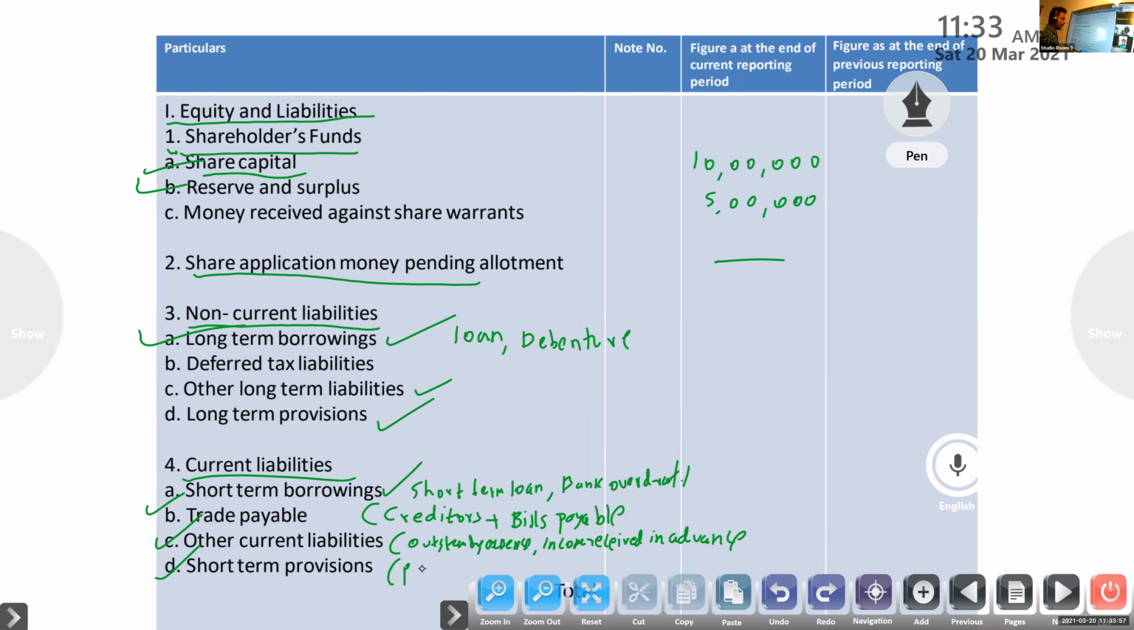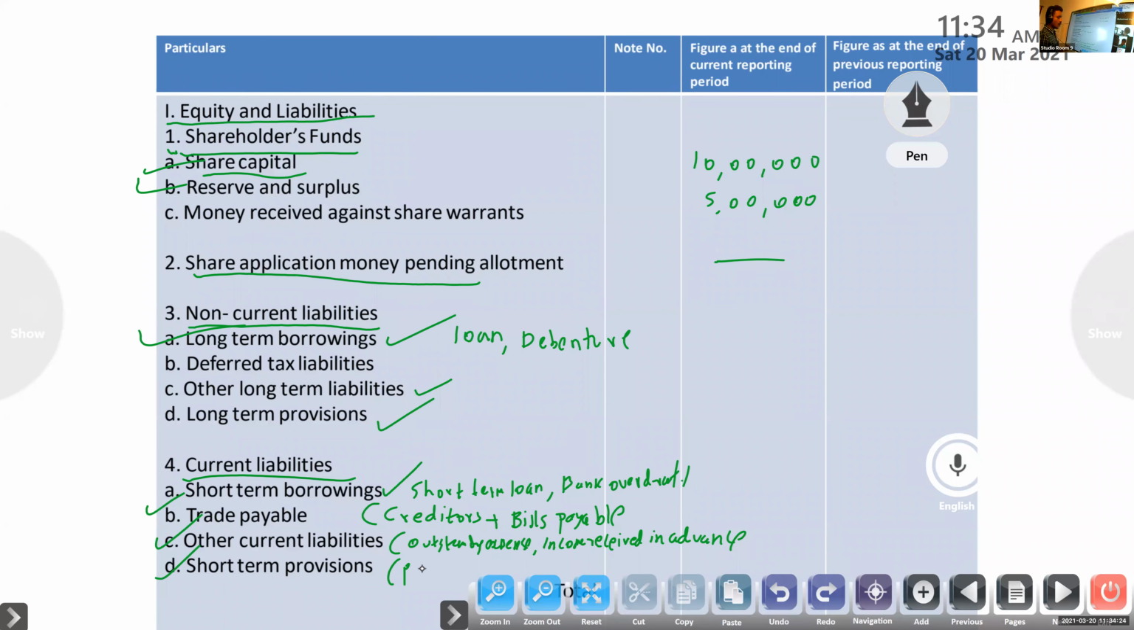Now you have to remember, under shareholders' fund, two main items: share capital, and reserve and surplus. You have to study share capital, reserve and surplus. Second one, share application money pending allotment. Third one, non-current liabilities, under that the main item is long-term borrowing. Then current liabilities, the main item. Every item is important.